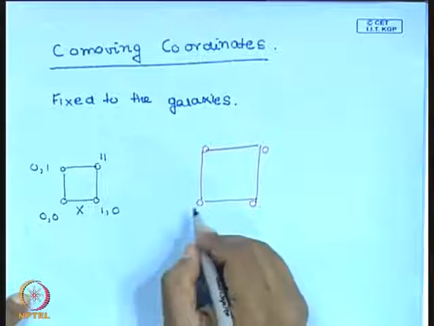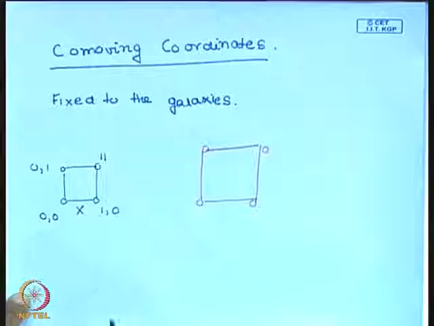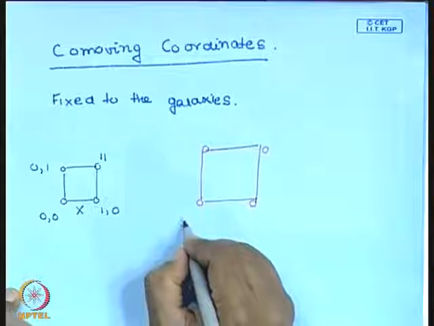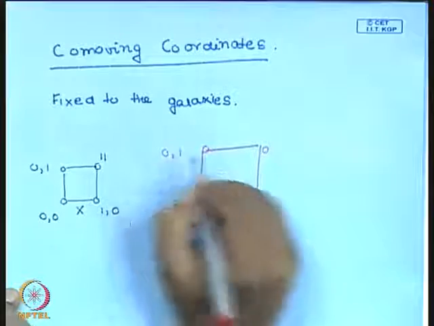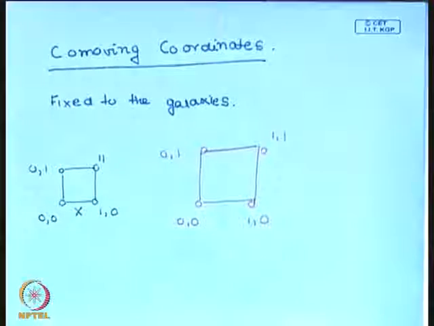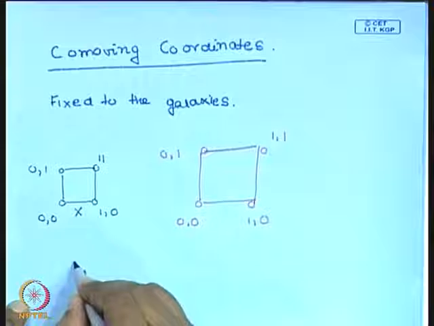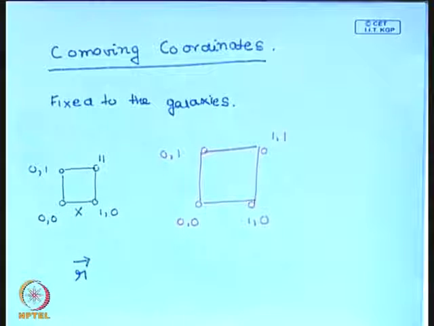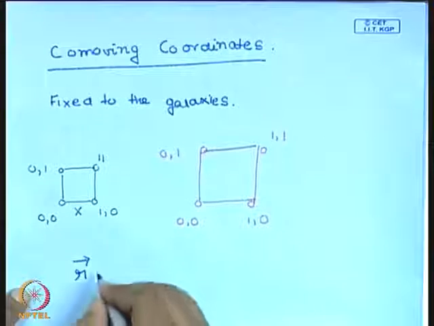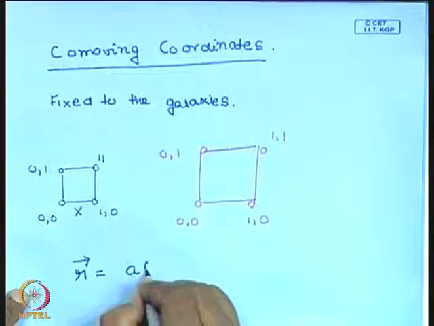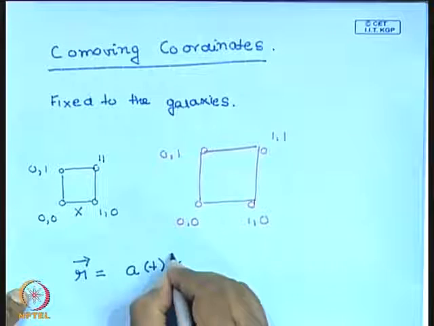The comoving coordinates of these 4 galaxies continue to remain the same. So this still remains 0 0, this is 1 0, 0 1 and 1 1. The comoving coordinates of these 4 galaxies continue to remain the same, but you can see that the physical coordinate r has increased. The physical coordinate is the actual separation between these galaxies. So we write the physical separation as a of t into x.